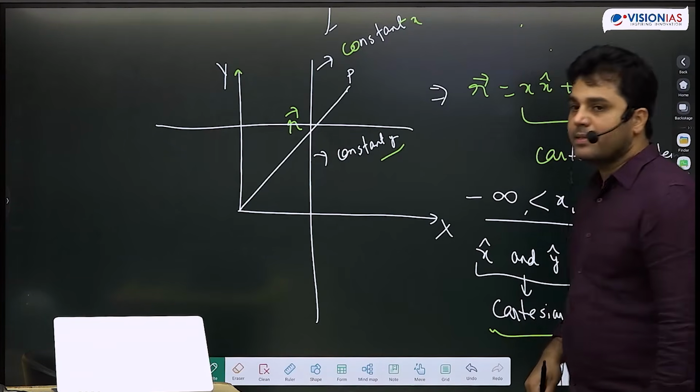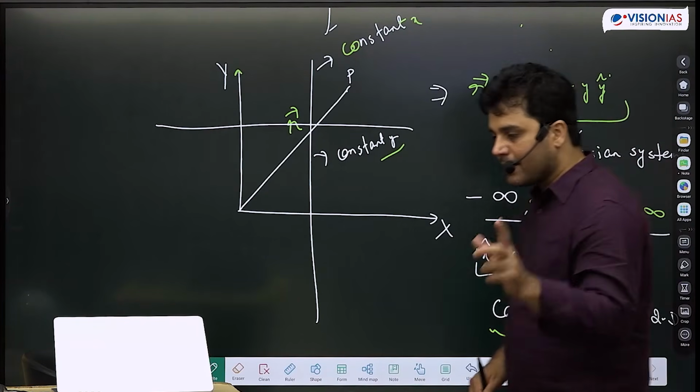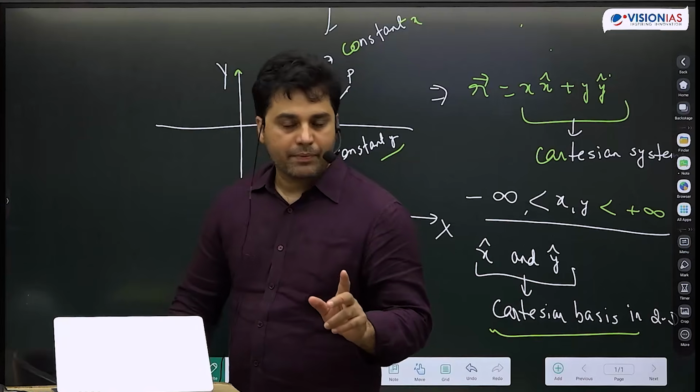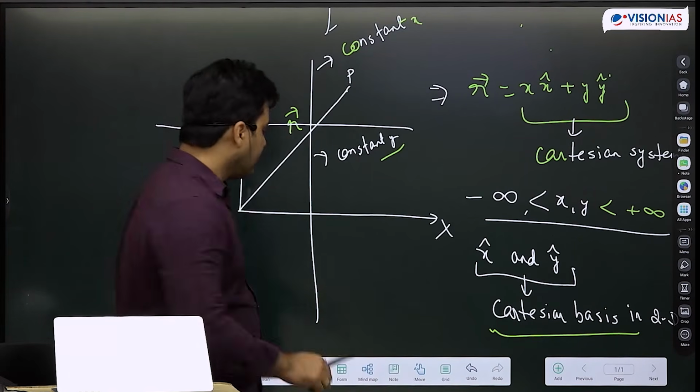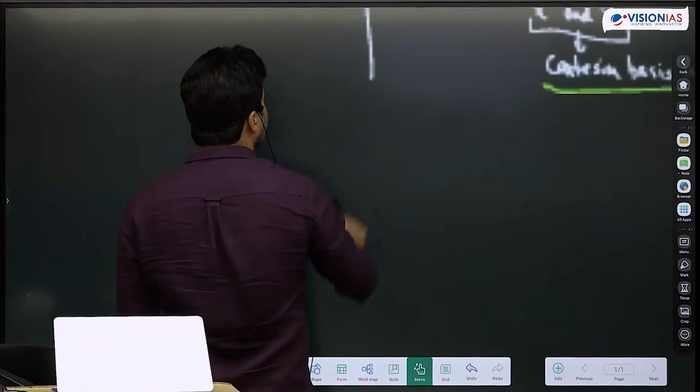How do I represent length element and area element in the Cartesian system? ये बहुत basic चीज़ें हैं. This is something which you already have studied. So I go from here.